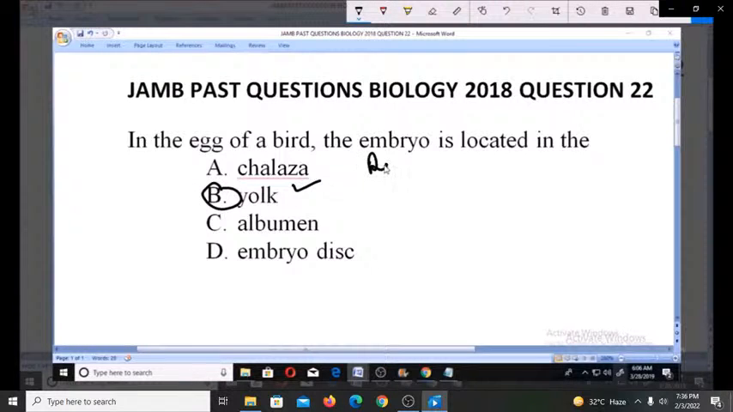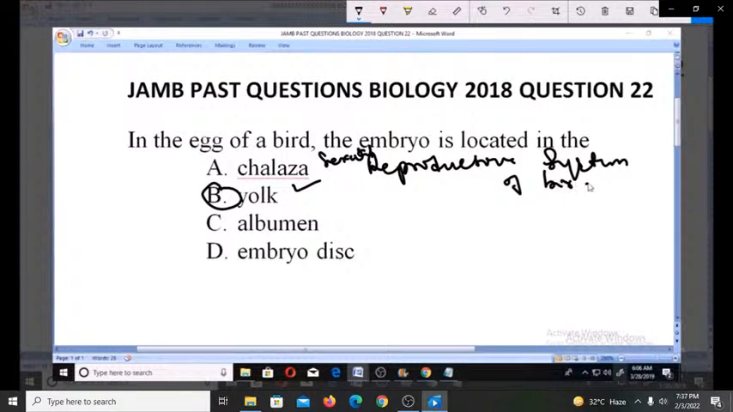And why is it in the yolk? When you check out the sexual reproductive system of birds, you find out that the embryo is actually located inside the yolk. And why is that so? Because the yolk provides food, mainly proteins and salts and water for the embryo.